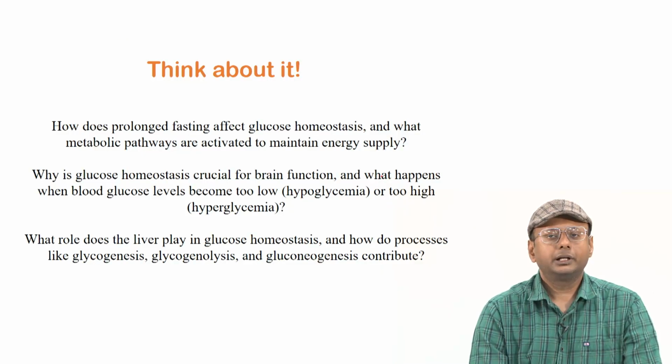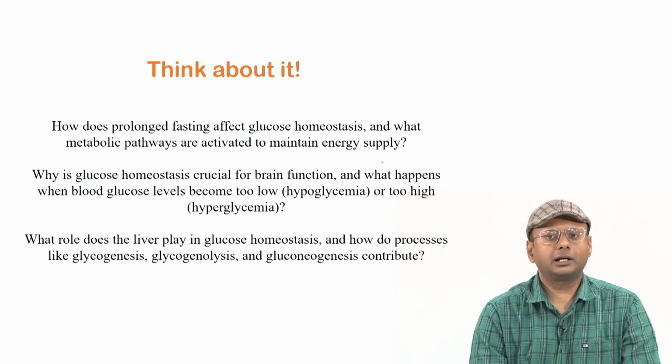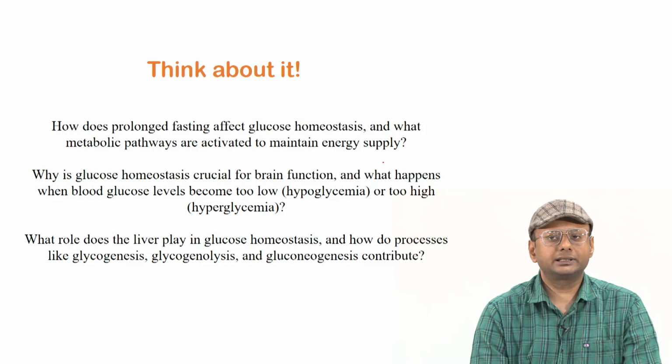So think about how prolonged fasting affects glucose homeostasis and what metabolic pathways are activated to maintain the energy supply. And next, why is glucose homeostasis crucial for brain function? What happens when blood glucose levels become too low or too high? What role does the liver also play in glucose homeostasis, and how do processes like glycogenesis, glycogenolysis and gluconeogenesis all contribute?